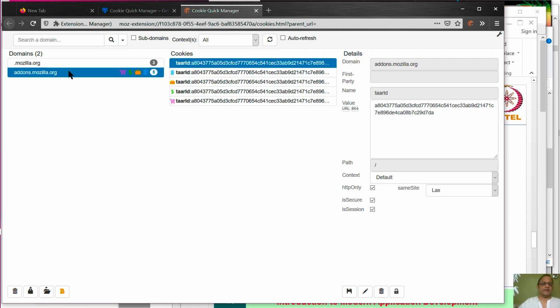Okay, so here is the other thing, addons.mozilla.org, and it contains some other thing, and as you can see, the value is this blob, whatever it is. It says it's base 64. So let's see what it does. I guess not much meaning is there in this cookie as far as base 64 is concerned, so it's some other format. In any event, these are the things that matter.